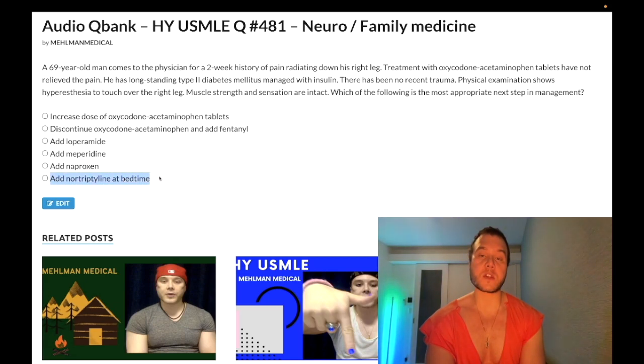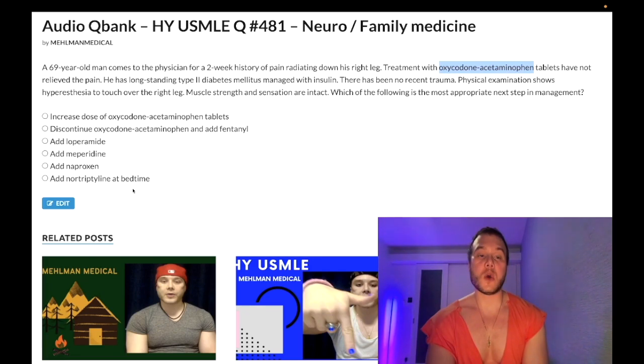This is literally the answer on the NBME form. What they say in the explanation is that for neuropathic pain, diabetic or not, we often will try oxycodone acetaminophen first. And if that's insufficient, we can add a TCA. Why they choose nortriptyline here is because this is a TCA that has fewer anticholinergic side effects. This is what we prefer to use in elderly if we use a TCA.